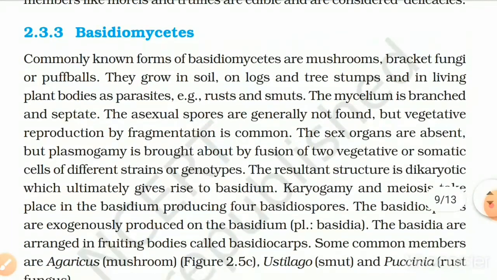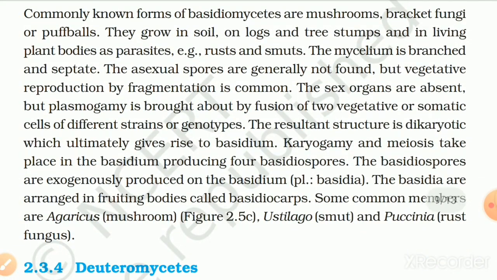2.3.3 Basidiomycetes. Commonly known forms of Basidiomycetes are mushrooms, bracket fungi, or puffballs. They grow in soil, on logs and tree stumps, and in living plant bodies as parasites, for example rust and smuts. The mycelium is branched and septate. The asexual spores are generally not found, but vegetative reproduction by fragmentation is common. The sex organs are absent, but plasmogamy is brought about by fusion of two gametes or somatic cells of different strains or genotypes. The resultant structure is dikaryotic, which ultimately gives rise to the basidium.